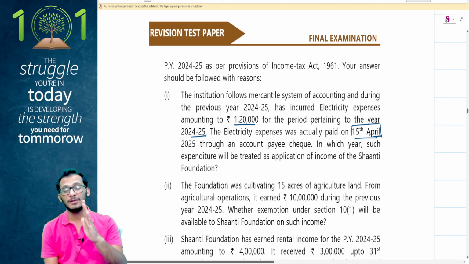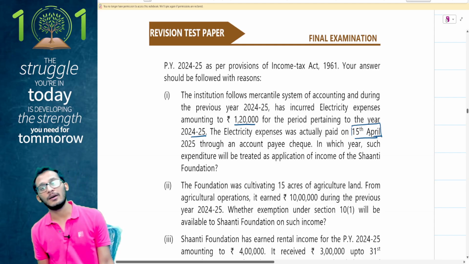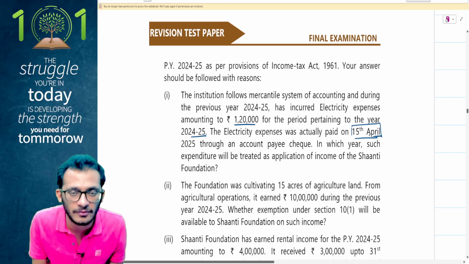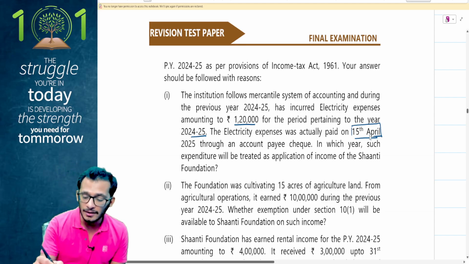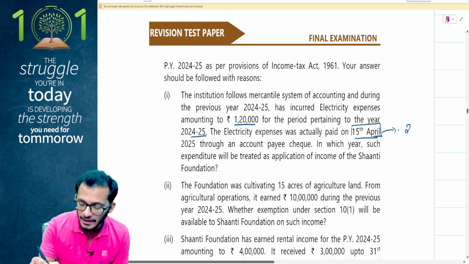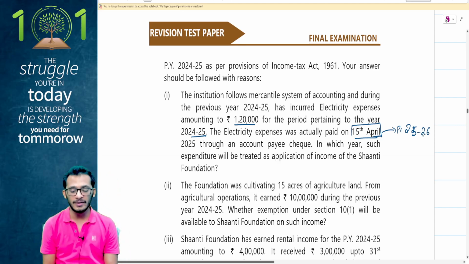People, straightforward question. 12AB has come and very clearly confirmed that when it comes to section 12 and section 11, you can only claim application on the basis of cash. Only cash basis of application is allowed for you. You cannot have an accrual system of accounting. Cash payment is only allowed as deduction. Because the payment has happened in April, I can only claim this as a reduction in previous year 25-26. I will not be eligible for it as a deduction in 24-25, claim it only in 25-26.